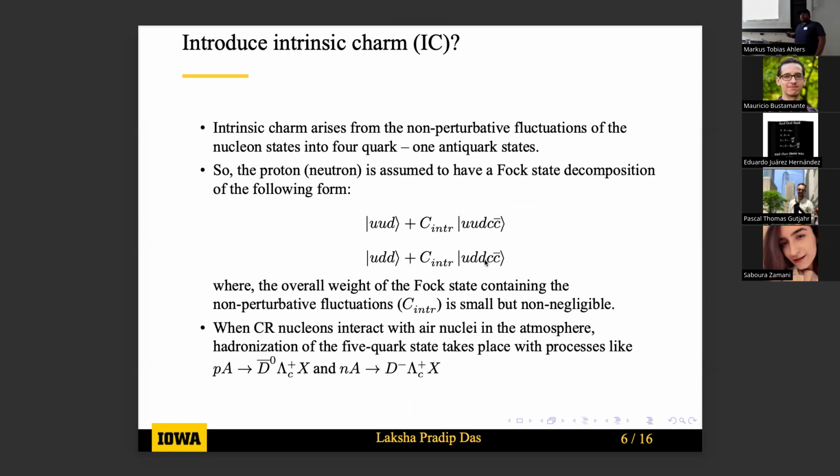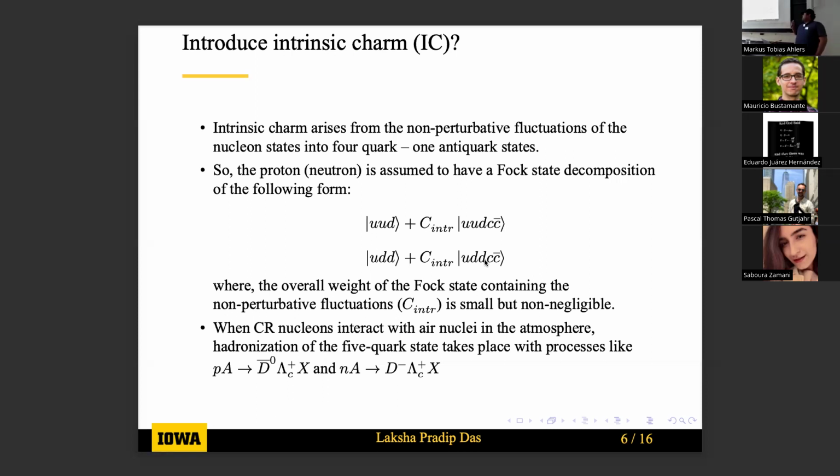So intrinsic charm is just non-perturbative fluctuations of the nucleons. Because of these non-perturbative fluctuations, we can decompose the nucleon Fock state into two parts. We can have the conventional 3-quark Fock state and a 5-quark Fock state containing c c-bar contributions, which have a small but non-negligible weight.